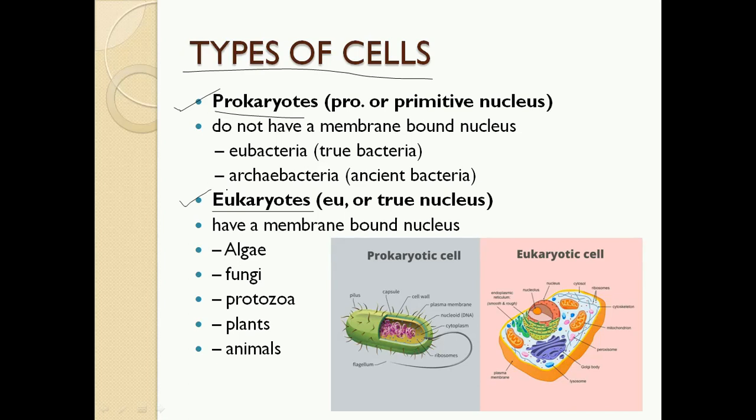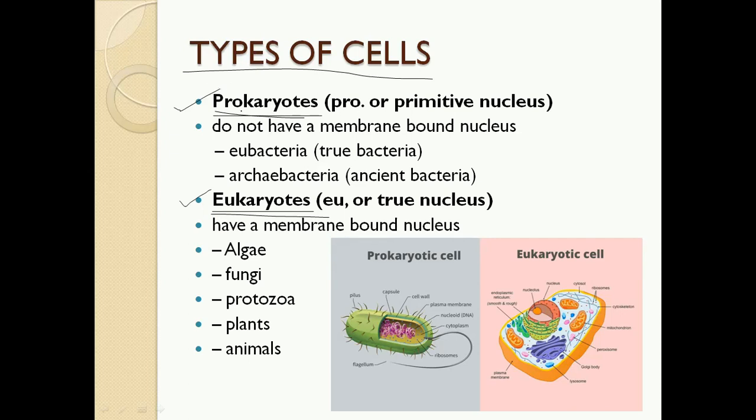Before studying the structure of prokaryotic and eukaryotic cells, we must discuss the basic difference between these two cells. The basic difference is literally in the words themselves. The word prokaryote is composed of two words.